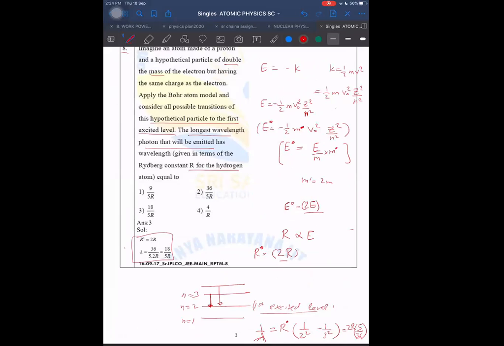Observed. This is the light which is emitted. Are you talking about the Doppler effect or are you talking about the recoil? See, I have considered 2 cases also. I have considered these cases when the atom will be getting a recoil. But we neglect it in 99% of cases. We don't take it unless in the question he himself is asking that, okay, assume that the momentum with which the photon is emitted gives the recoil momentum to the atom, and we have to consider that also.